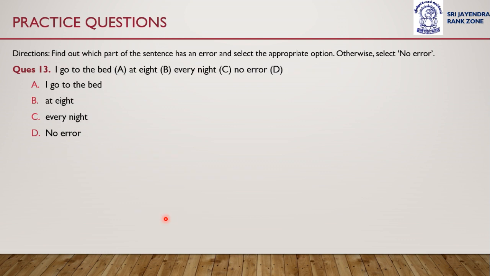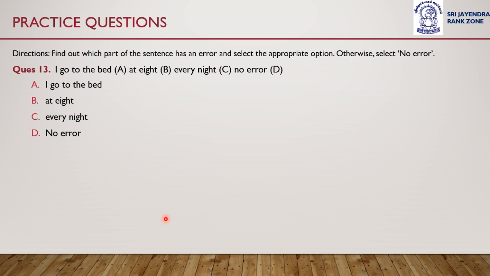Number 13. I go to the bed at 8 every night. Is there any error in this sentence? Is it option A, B, or C? Or if there is no error in this sentence, then we have to mark option D, that is no error.